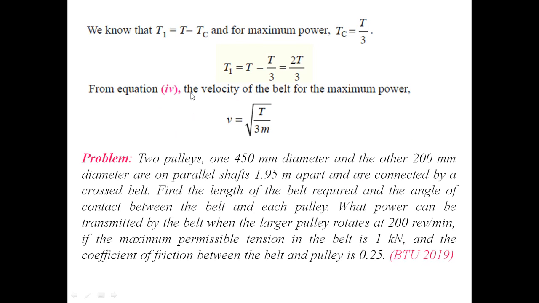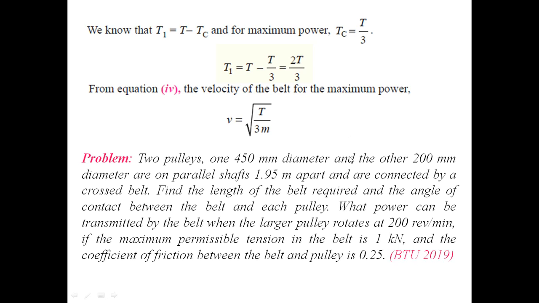Again, we know that T1 is equal to T minus Tc. We have already seen this. So we can have that Tc is equal to T by 3. From this we can find T1 also if maximum T is given. And similarly, we can find the velocity, and that will come out to be the square root of T upon 3 times m. Okay, so now let us discuss one simple problem.